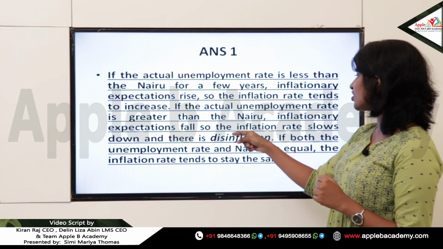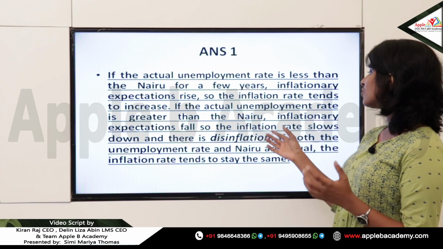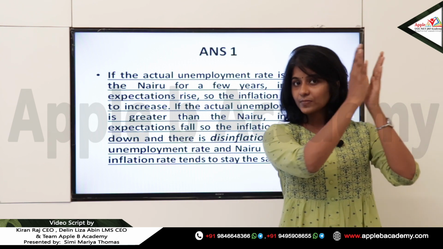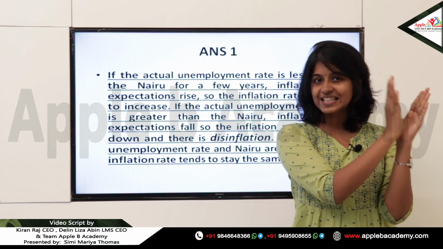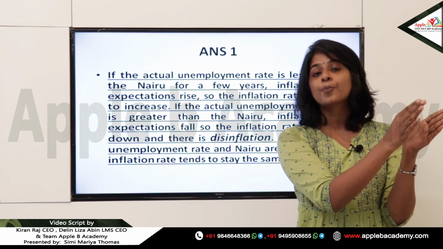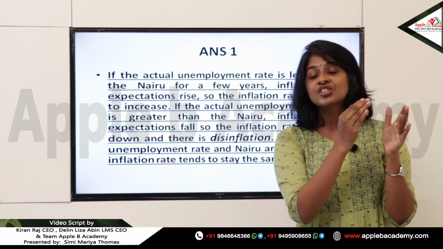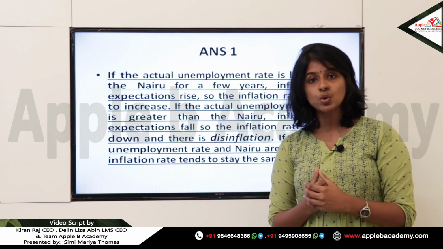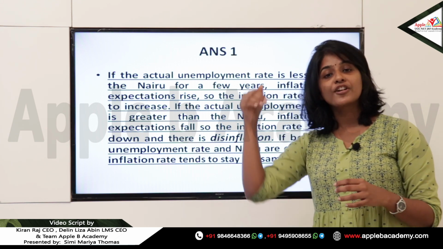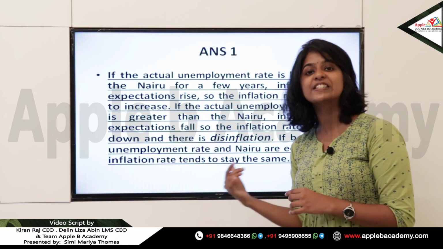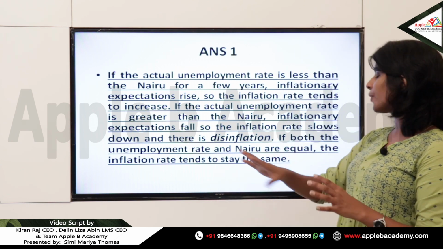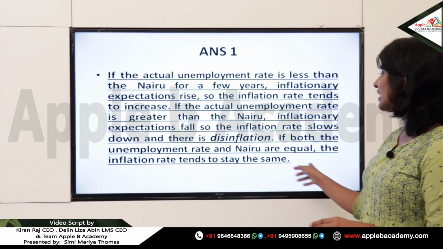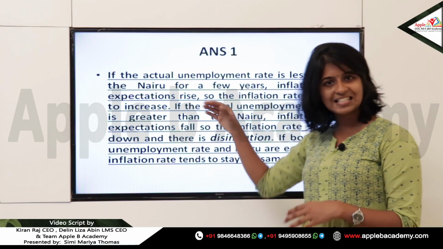Inflation expectations will fall, so this leads to a case of disinflation. So when the actual rate of unemployment is less than the natural rate, there is the possibility of the inflation rate increasing. And when the actual rate of unemployment is more than the natural rate, there is a possibility of inflation decreasing, which further leads to disinflation. And when the actual rate of unemployment and NAIRU are equal, then inflation tends to stay the same. So these are the 3 cases.